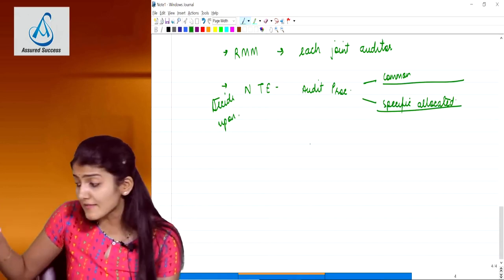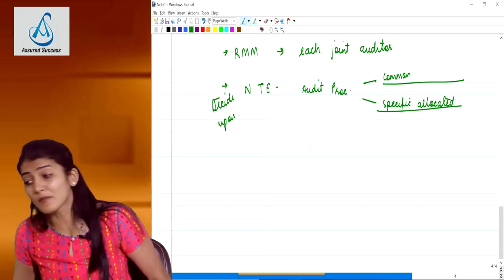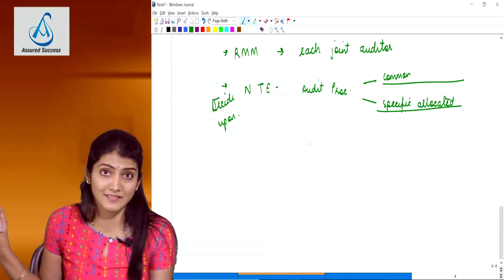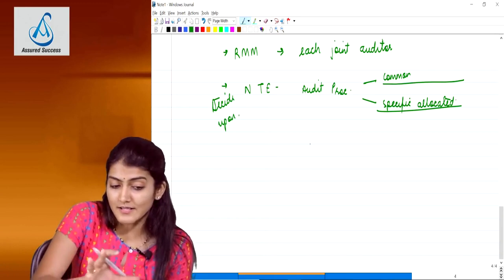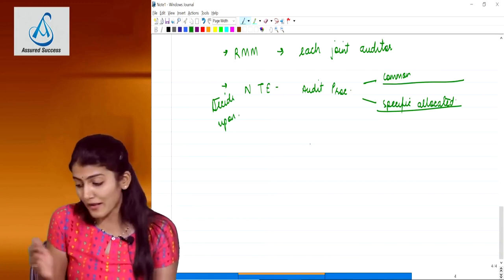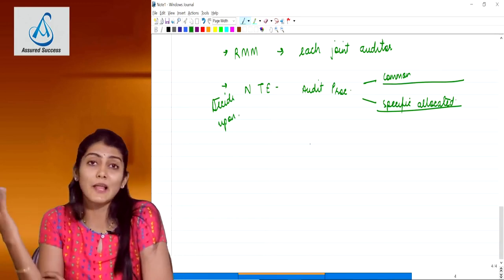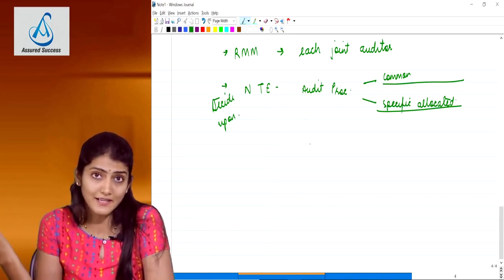Performing those procedures is the respective joint auditor's responsibility to whom that work has been allocated. But what does it say? That you decide upon कि common audit areas का checking कैसे होगा and specific जो allotted work है ना उनका checking, how that checking would be done.